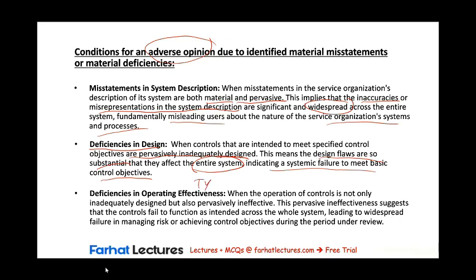Final reason would be deficiencies in operating effectiveness. Only in type 2 could we find this condition because we're providing an opinion about the operation of controls and they are pervasively ineffective. This pervasive ineffectiveness suggests that the controls fail to function as intended across, again, the whole or entire system. It is pervasive, leading to widespread failure in managing risk or achieving control objectives.